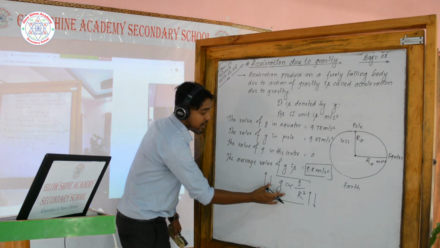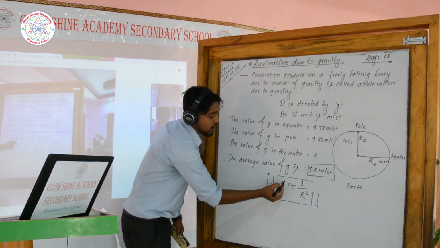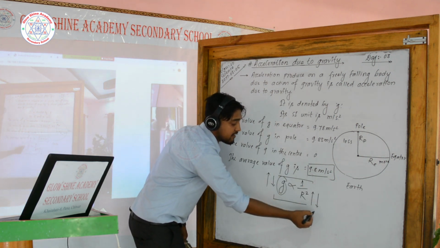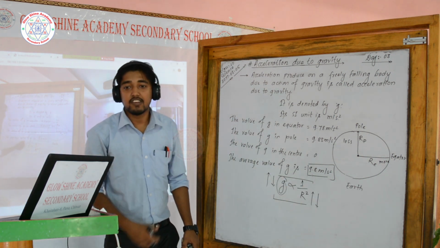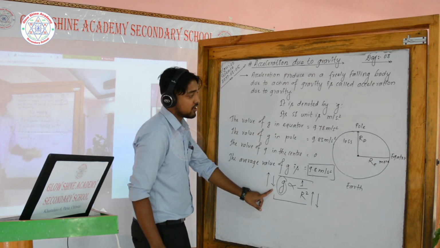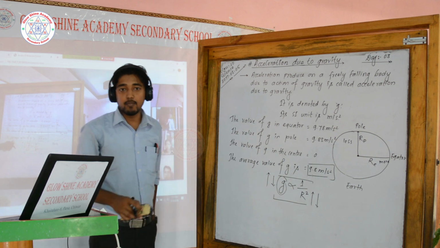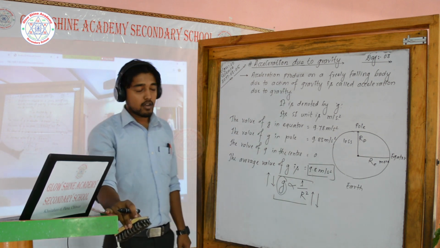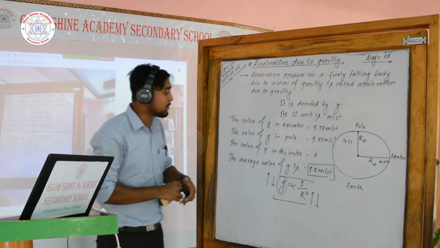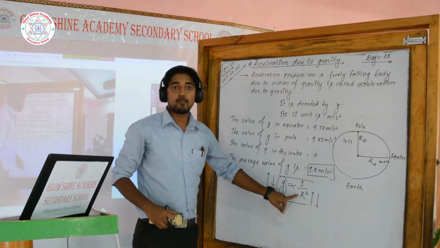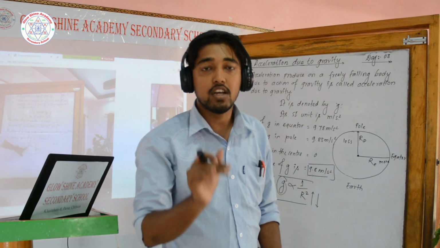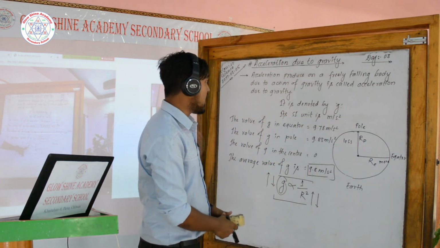Now, similarly, you can go like this also. If the value of g goes on increasing, then the value of r goes on decreasing, and vice versa. Vice versa means simply just opposite. Now look at here. I am going to derive this relation. Students, shall I rub the board? I hope you have completed copying it. Now I am going to derive the relation. g is inversely proportional to 1 by r square.